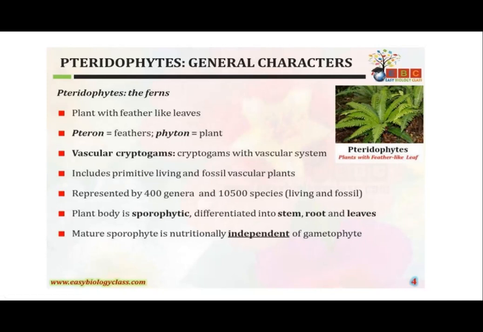So here the adult plant is acting like a sporophyte, producing spore-producing organs that we call strobili or strobilus, or the sporangia, which are going to develop on the adult plant body. Hence the plant body is considered the sporophytic plant body. And another important point here is that the sporophyte is independent, unlike in bryophytes.